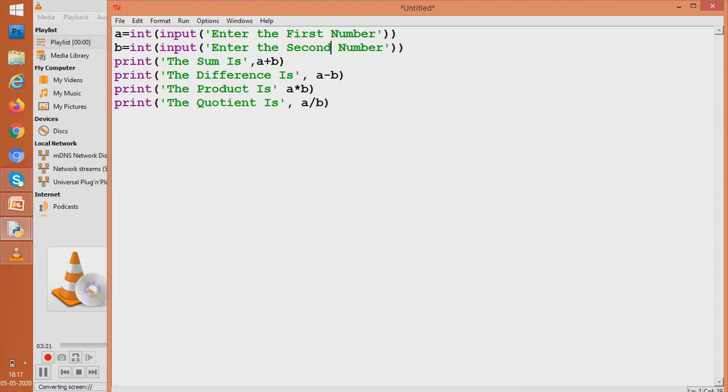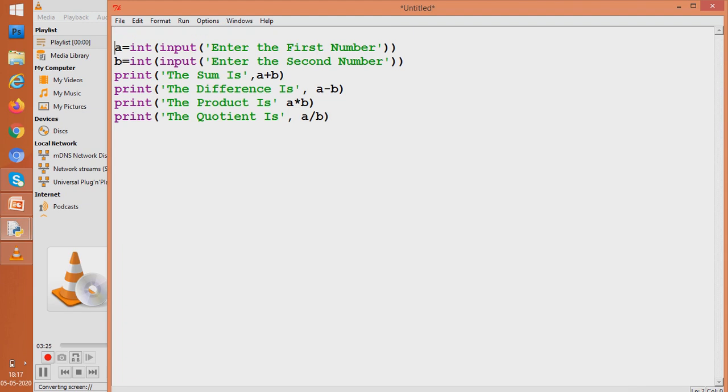Suppose we also want to greet our viewers good morning. Print good morning, we write here. And at last, a good gesture would be to print a thank you. So we print thank you.